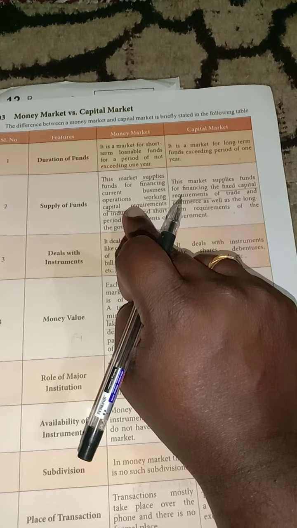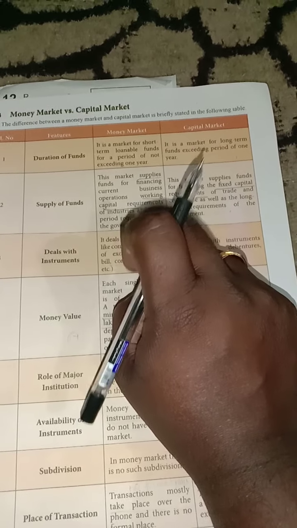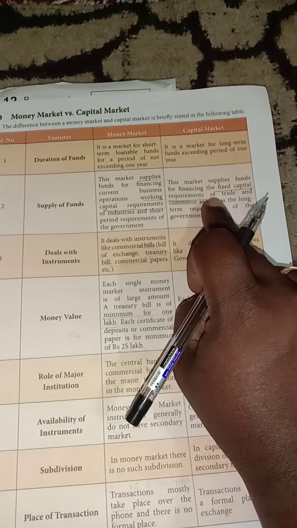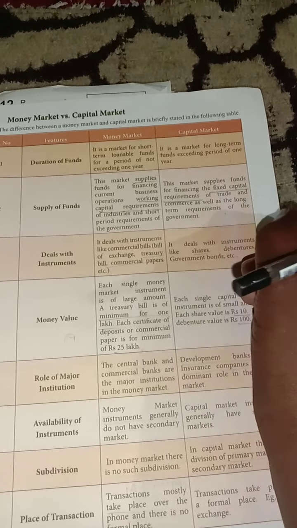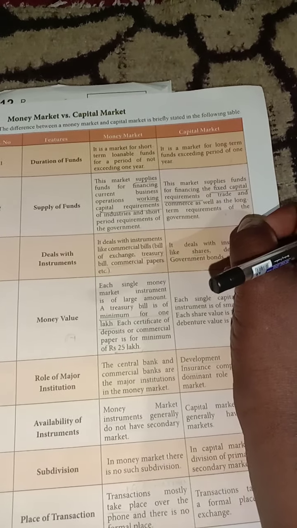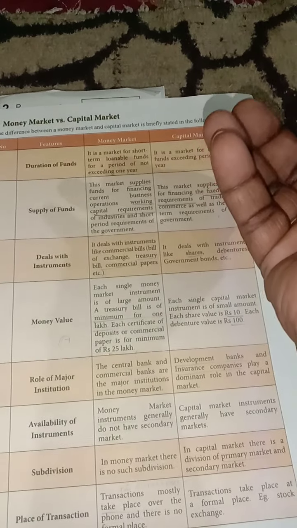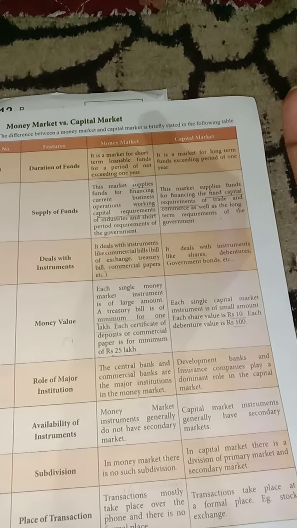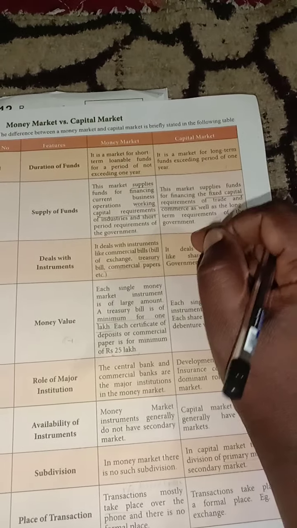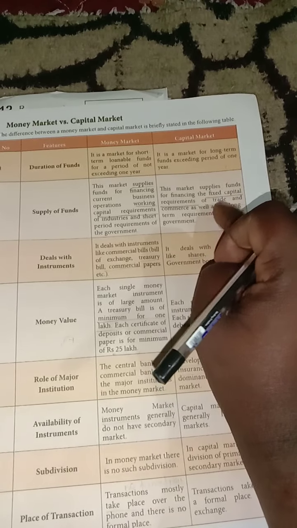So the money market provides working capital, the short-term financial assistance, but the capital market provides long-term capital, which means the fixed capital requirements. Fixed capital means, for example, buying land or machinery, bulky and valuable commodities that need more money, so we utilize fixed capital.